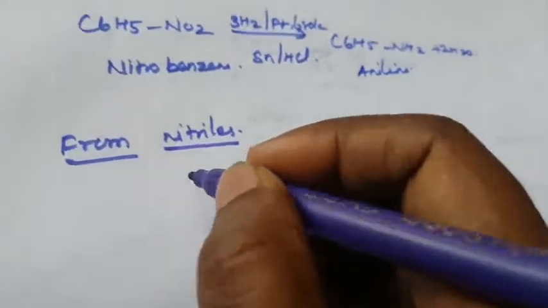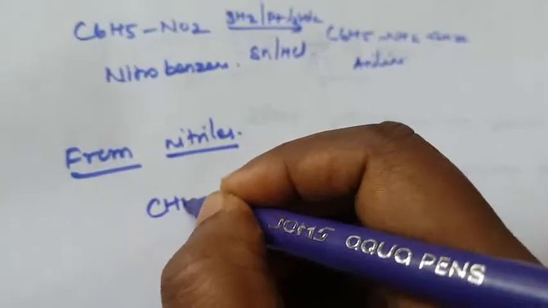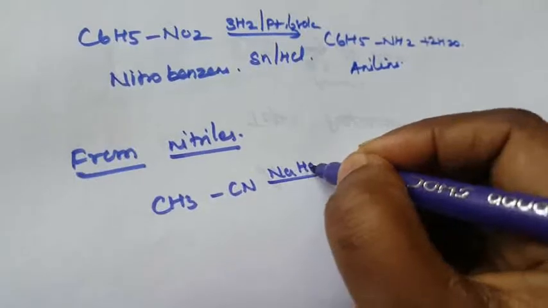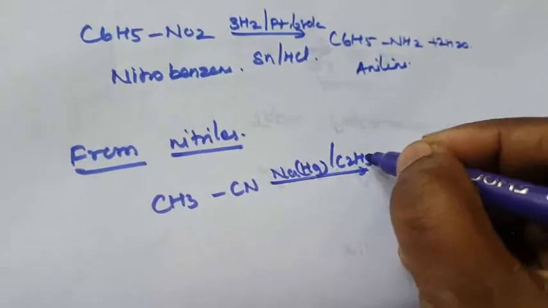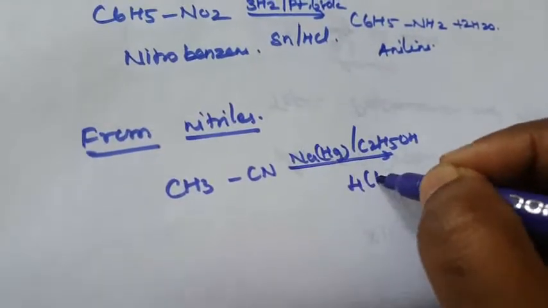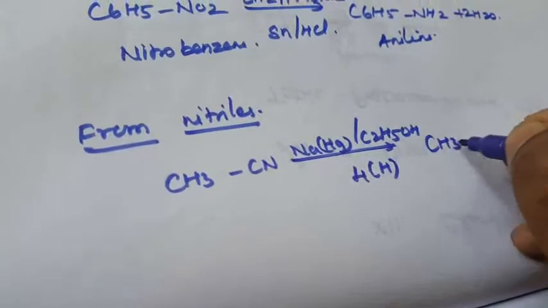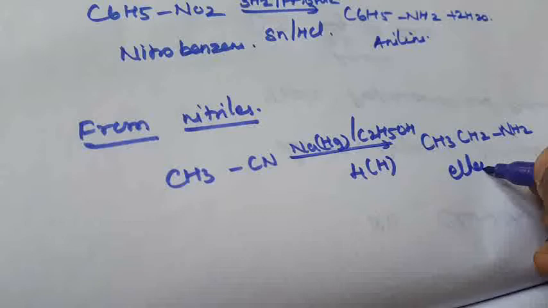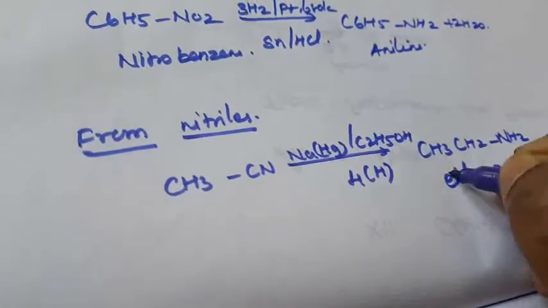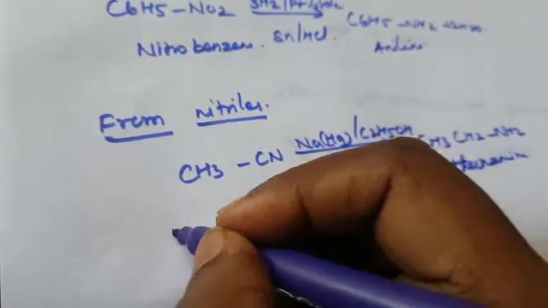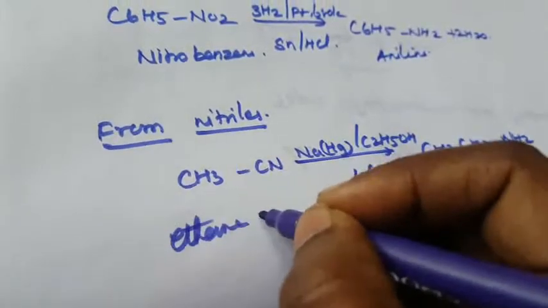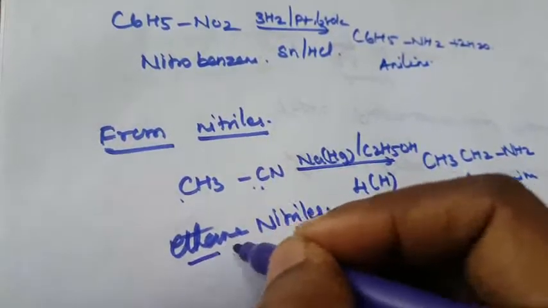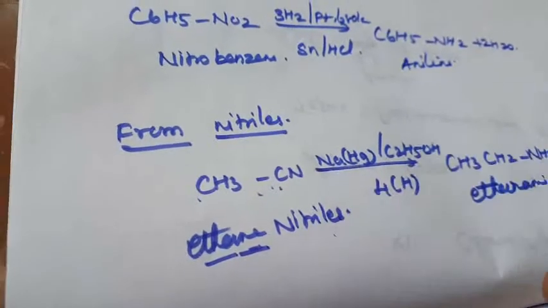Reduction of alkyl and aryl cyanide, that is CH3CN, with sodium, mercury and C2H5OH, plus 4H, gives ethylamine, CH3CH2NH2, ethanamine or ethylamine. Ethanenitrile has 2 carbons, eth, a saturated compound, ane, and this is nitrile.